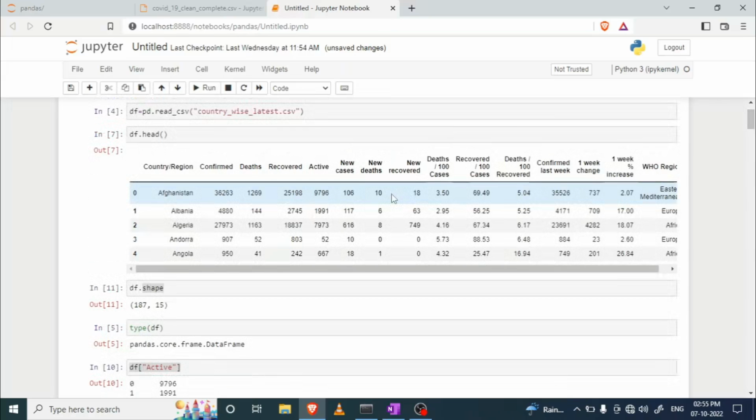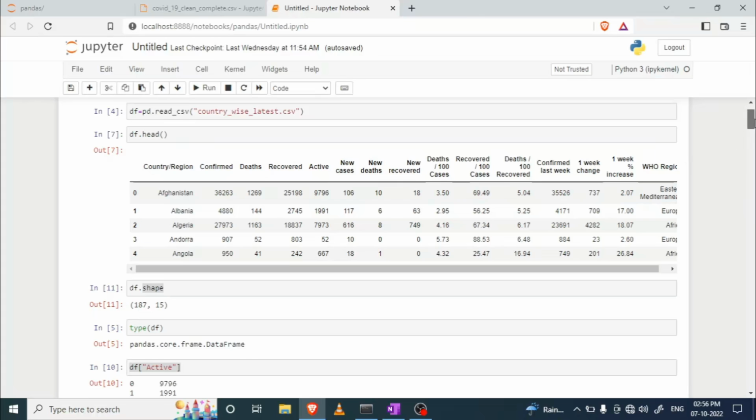You can't give null values as input to a model, so you have to either remove them or fill them with different numbers. We will also discuss these things in our upcoming videos, so don't worry about that.